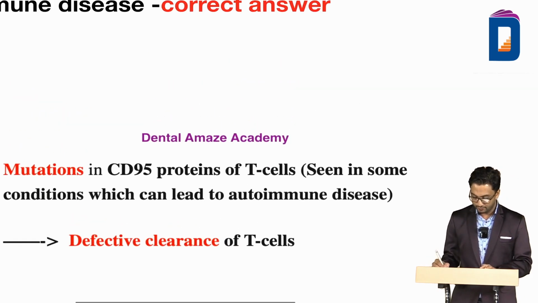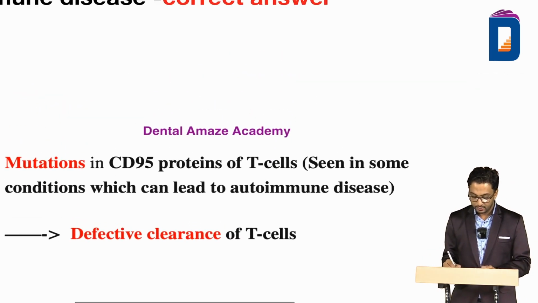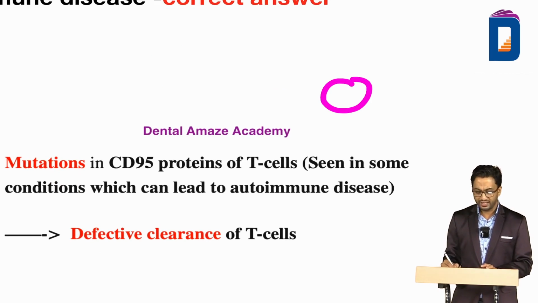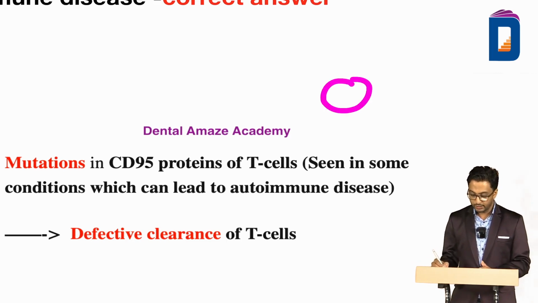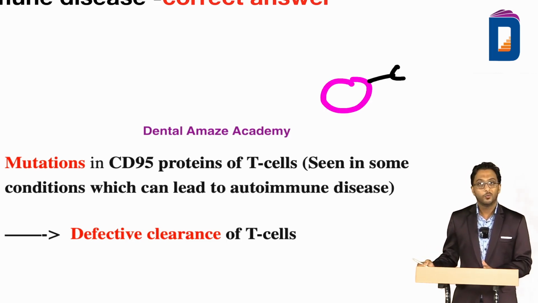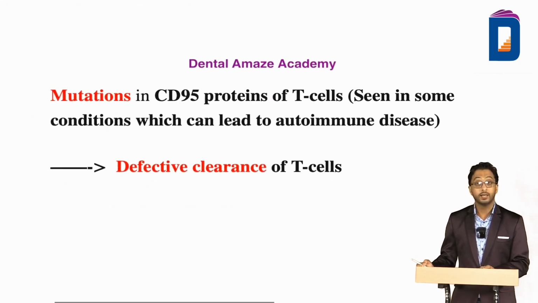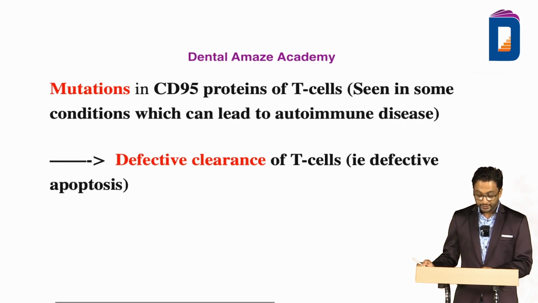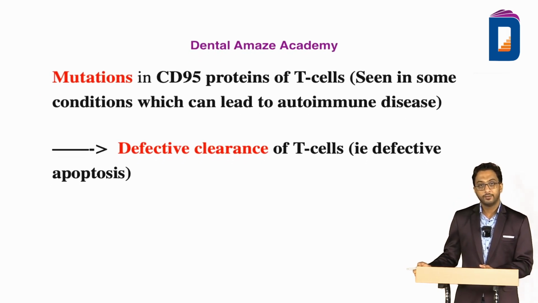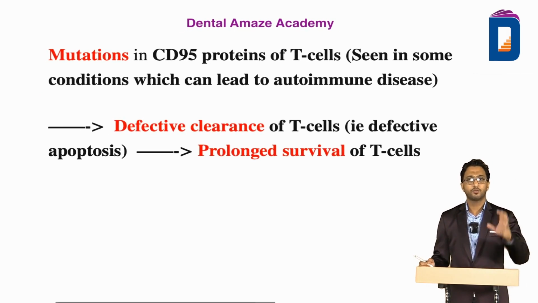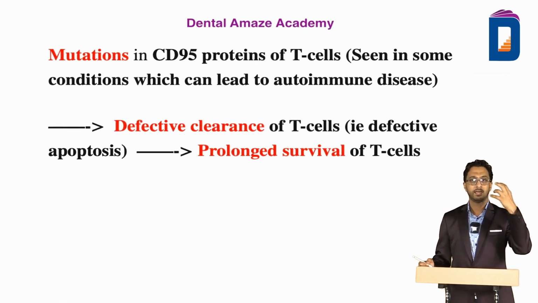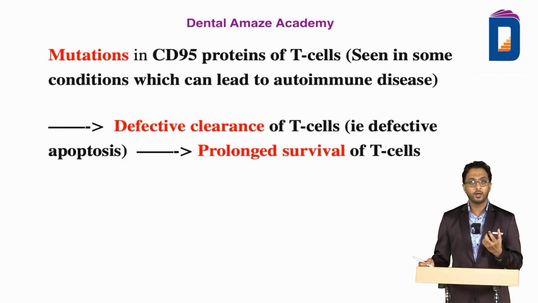Normally, a T cell undergoes apoptosis. But as a result of this mutation, there is no clearance, there is no apoptosis. Defective clearance means defective apoptosis, and as a result the T cell survives for long because there is no planned cell killing. So there is prolonged survival of T cells.